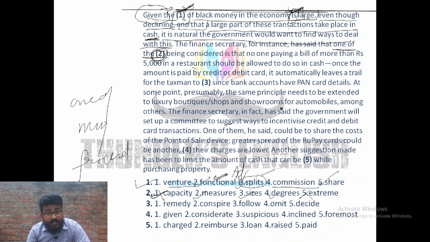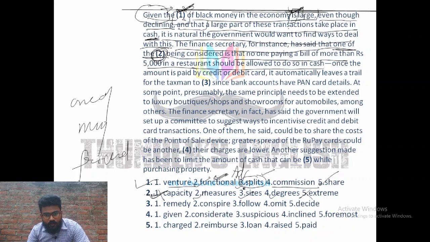Finance secretary, for instance, has said, here it is. Finance secretary, for instance, has said that one of blank being considered is that no one paying a bill of more than rupees 5,000 in a restaurant should be allowed to do so in cash. So if you go through the sentence or paragraph properly, as we have gone through already, you must know the situation is getting negative and problematic. And if we face a problem, right, so what are we gonna wish to find? We are gonna wish to find a solution.